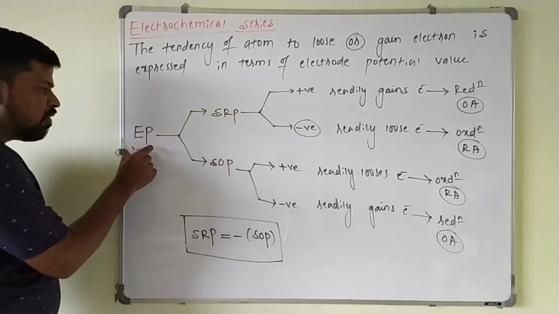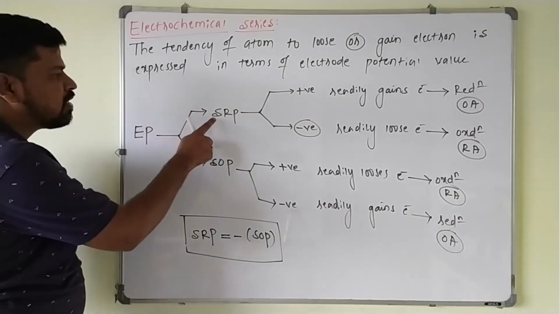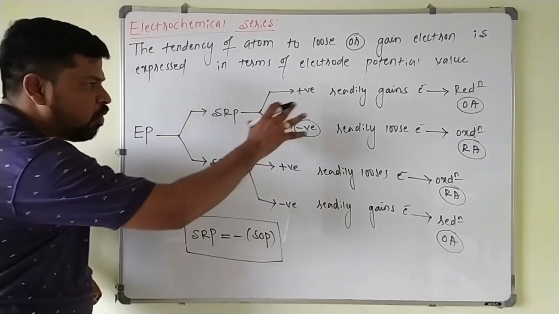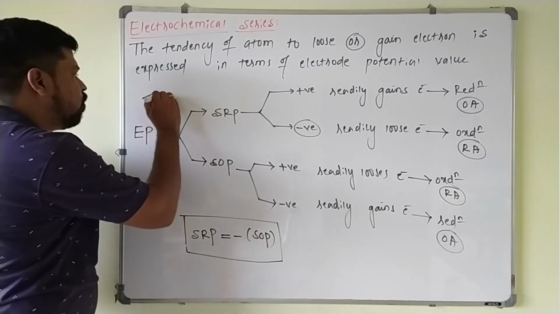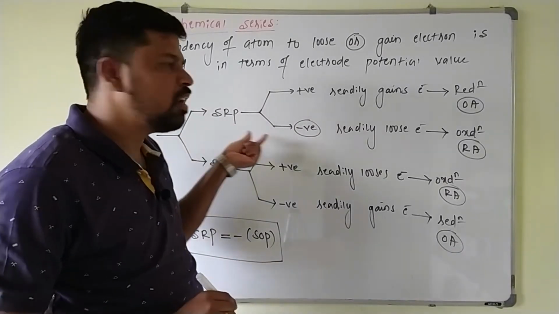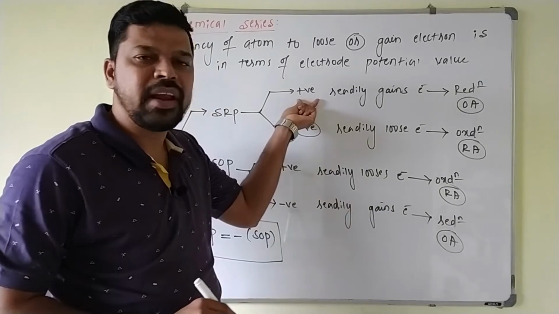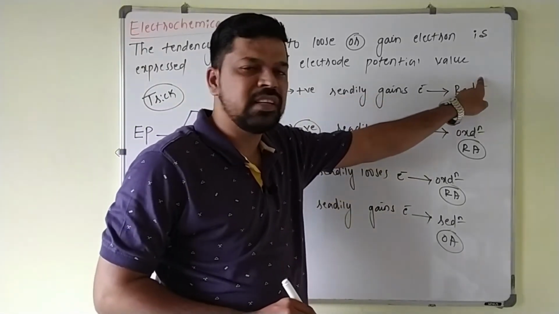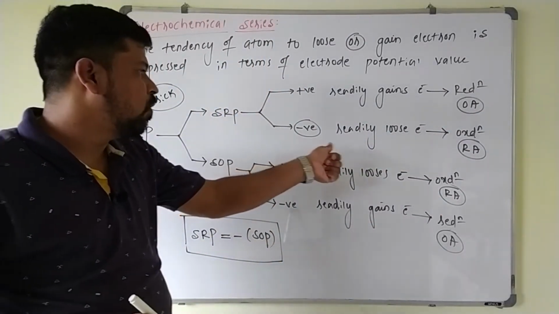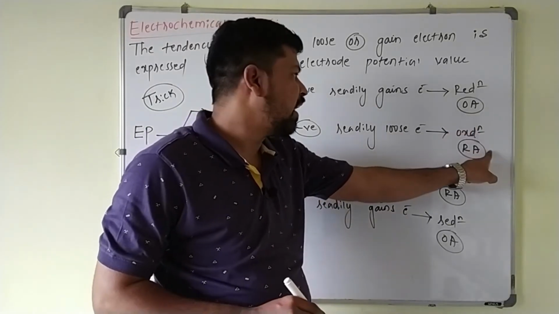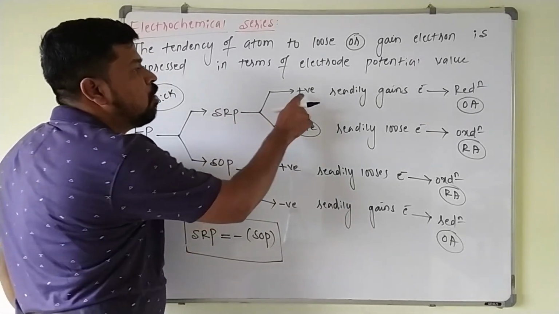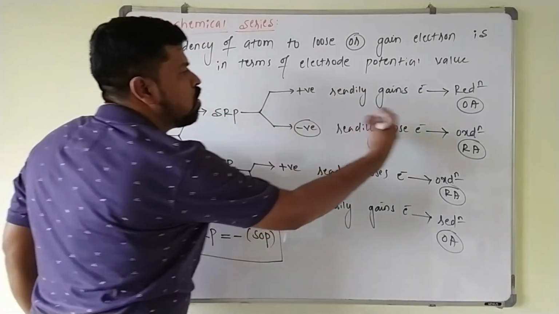Now this electrode potential value, EP, there are two types here. One is standard reduction potential value, another is standard oxidation potential value. So here whatever I have written, this is a very important trick you have to remember. If standard reduction potential value is positive, the particular atom readily gains electron, it undergoes reduction, acting as oxidizing agent. If SRP value is negative, it readily loses electron, undergoes oxidation, acting as reducing agent. SRP value positive, reduction; negative, oxidation.